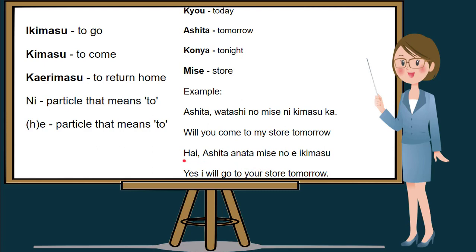Let's try to read this sentence once again. Please repeat after me. Hai, ashita anata no mise e ikimasu. One more time, please repeat after me. Hai, ashita anata no mise e ikimasu. In English, yes, I will go to your store tomorrow.